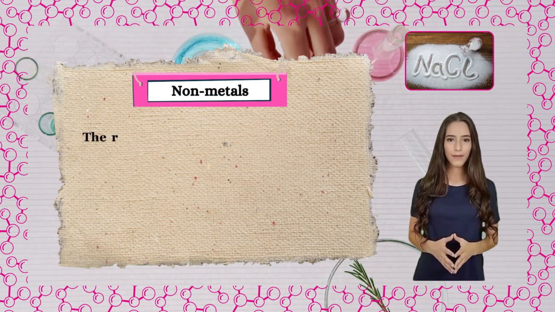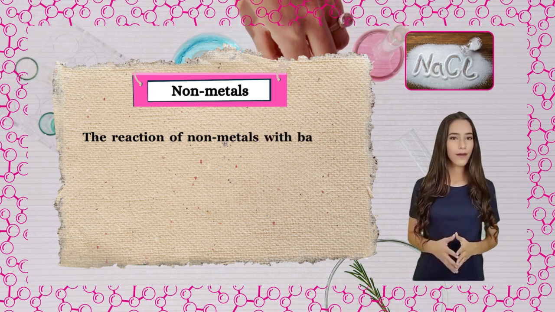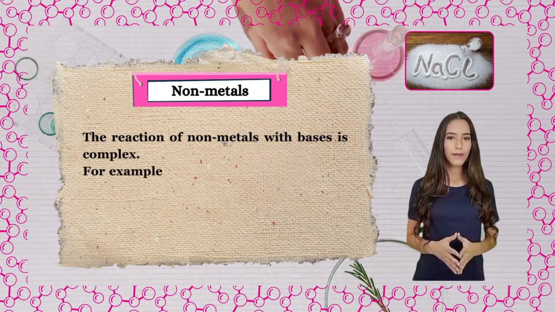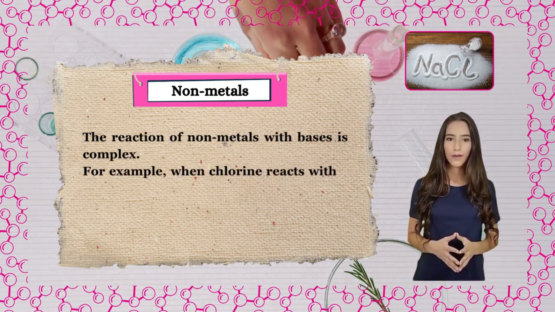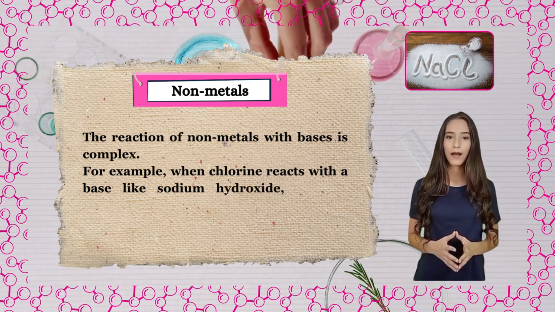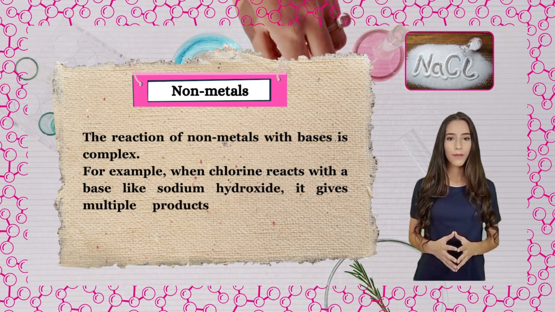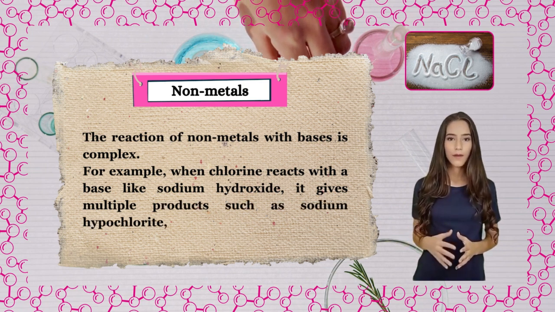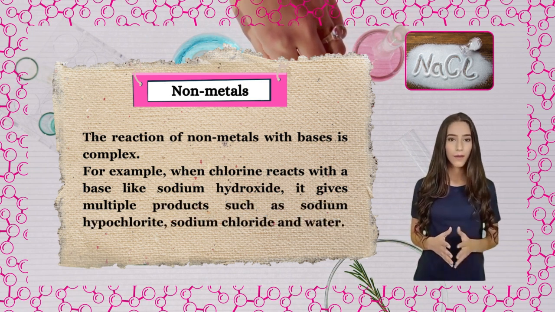Nonmetals. The reaction of nonmetals with bases is complex. For example, when chlorine reacts with a base like sodium hydroxide, it gives multiple products such as sodium hypochlorite, sodium chloride and water.